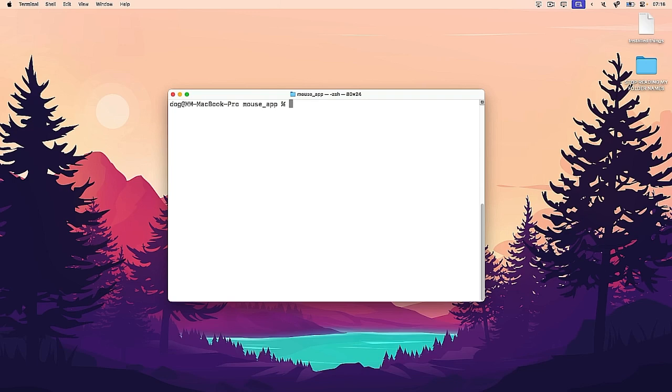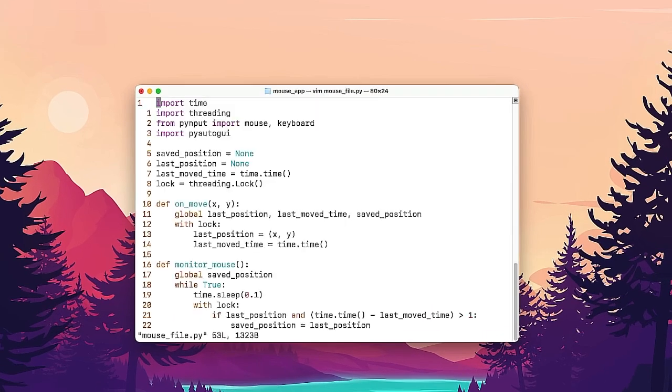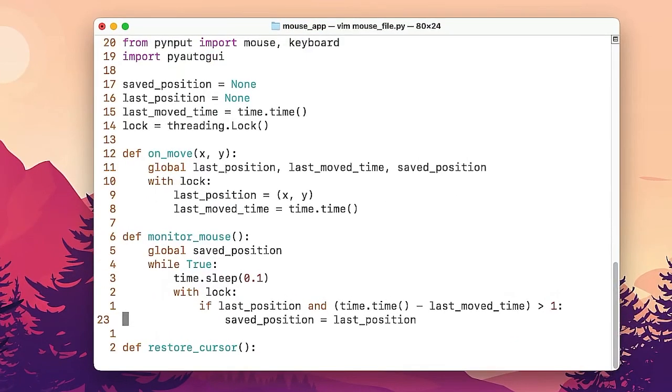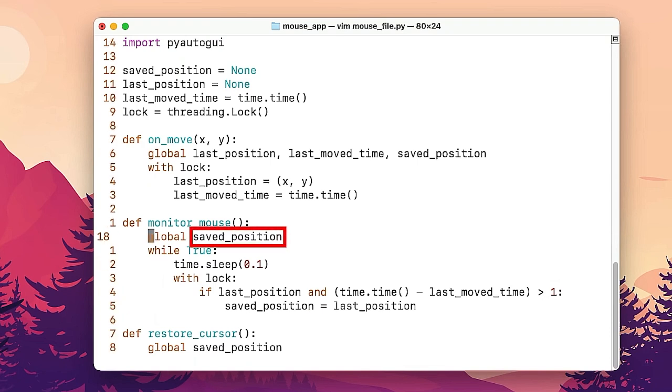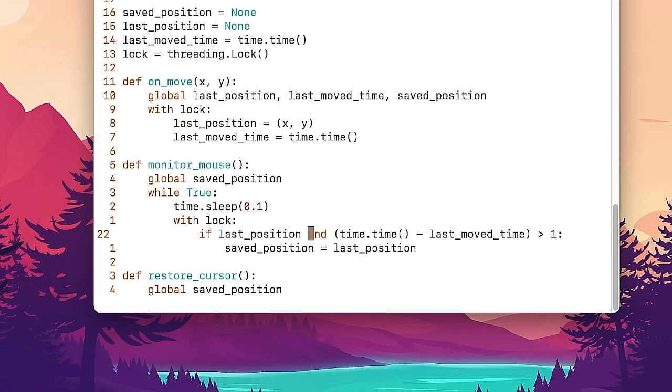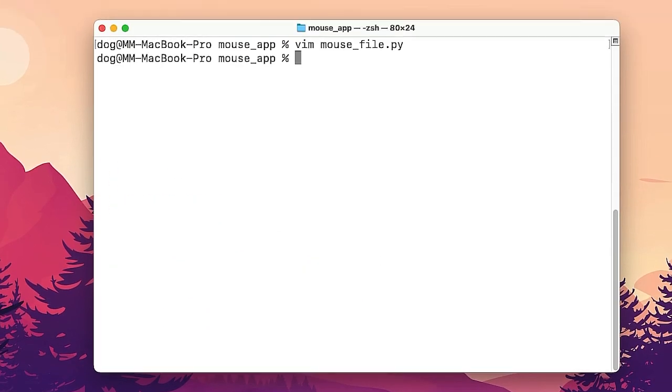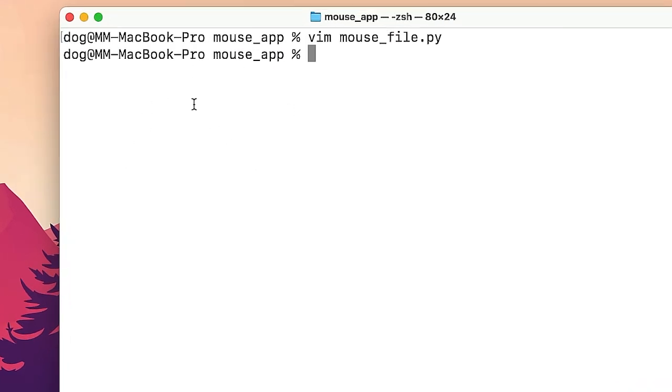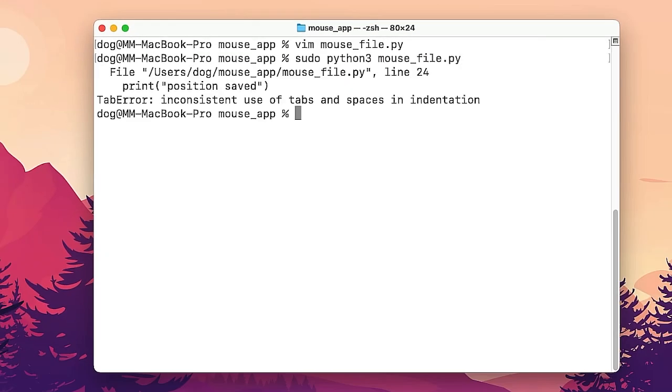Let's do a little bit of debugging, shall we? Vim mouse app. I want to see if it actually saves any of my mouse positions. Here it says saved position. While true, time sleep something. So I think it waits 1 millisecond. Okay, so here, technically, if I add print position saved and say :wq, then it's going to print here when it saves my mouse position. Surely this works.